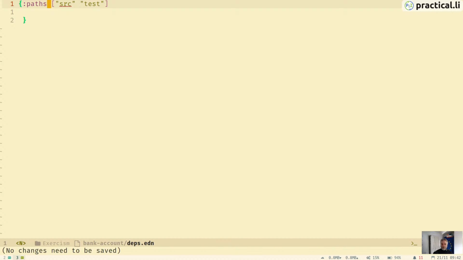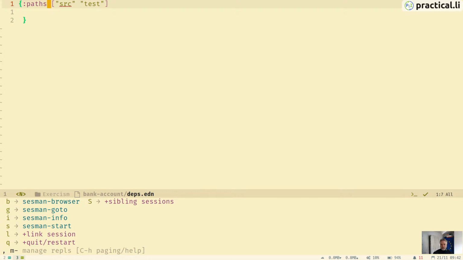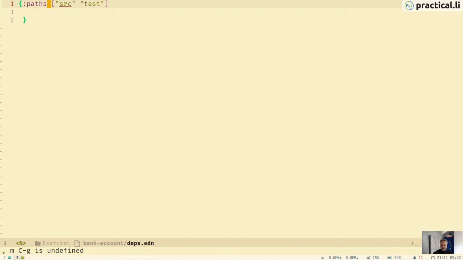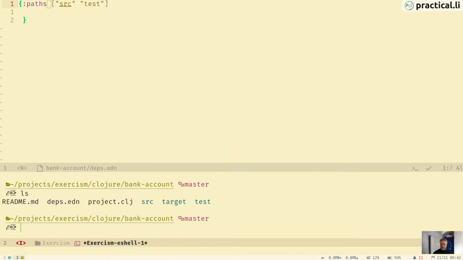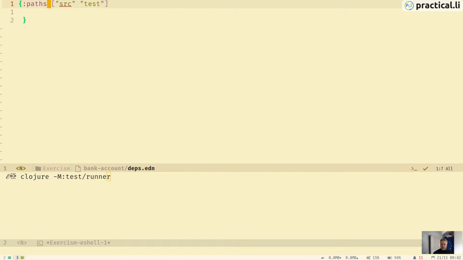But what I can do now, I've got that. Now we can run this REPL here. Well, we can run a REPL using the Clojure CLI tools. But it means we can also use some external Clojure CLI tool that I've got set up. So I'm in bank account. If I do clojure -m, I do have a test runner, I think. But before I do that, I want to change back to fixtures, put the fixtures back in,